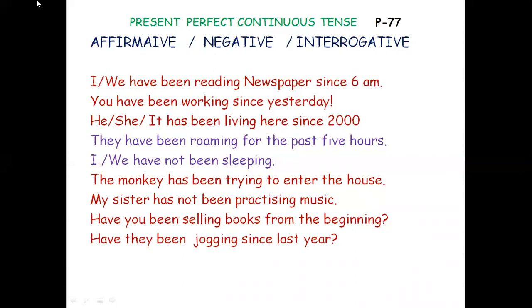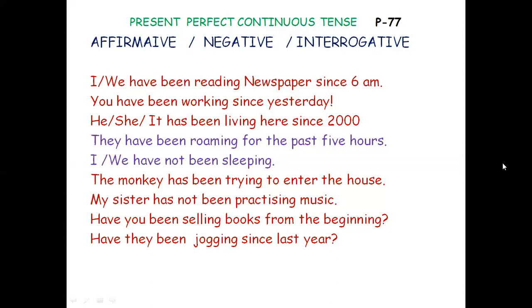For example, I first person, we first person, you second person, he, she, it third person. Here only been reading is constant. Been reading, been working, been living. Only the first word will change. If it is he, has; if it is we, have. The rest is the same. You understand.